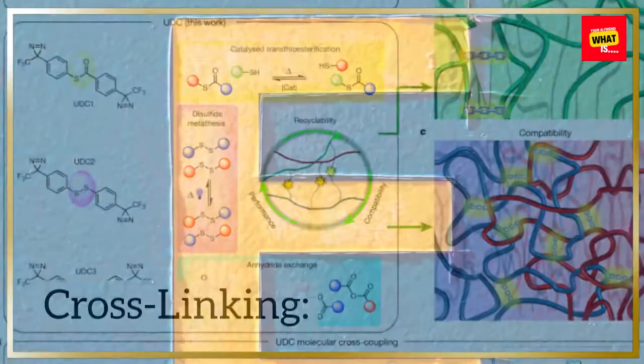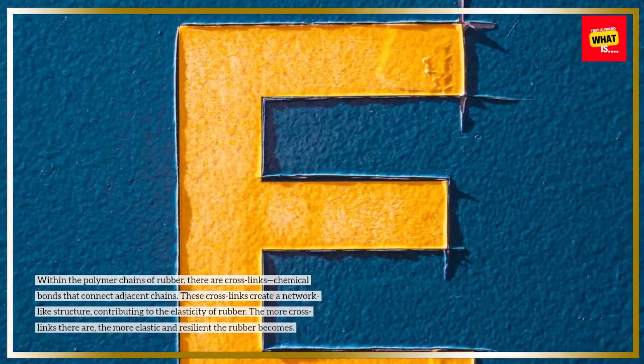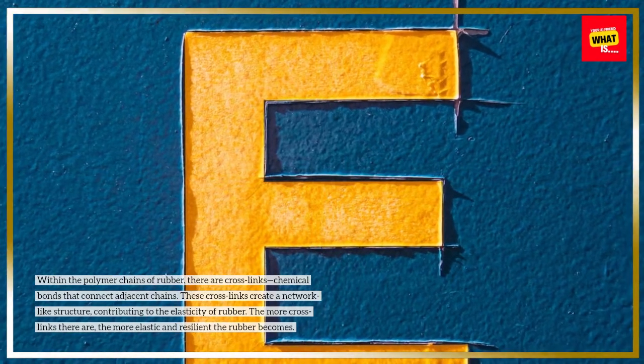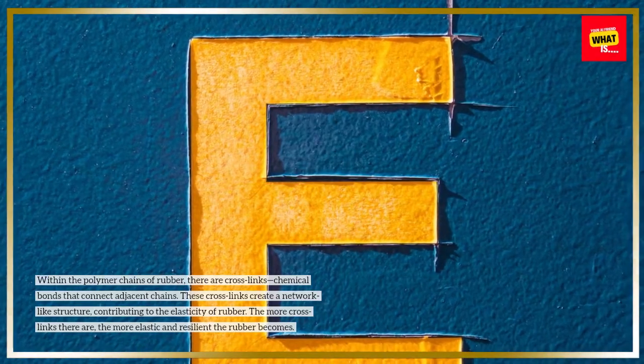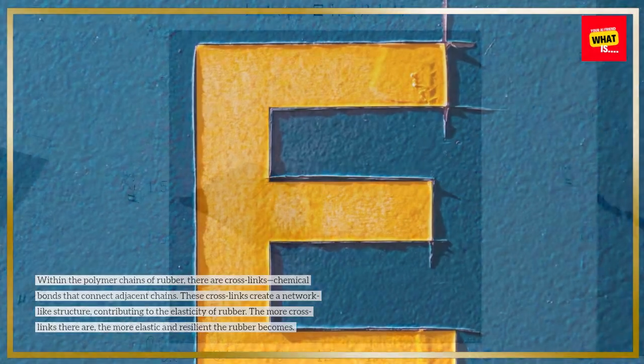Cross-linking. Within the polymer chains of rubber, there are cross-links, chemical bonds that connect adjacent chains. These cross-links create a network-like structure, contributing to the elasticity of rubber. The more cross-links there are, the more elastic and resilient the rubber becomes.